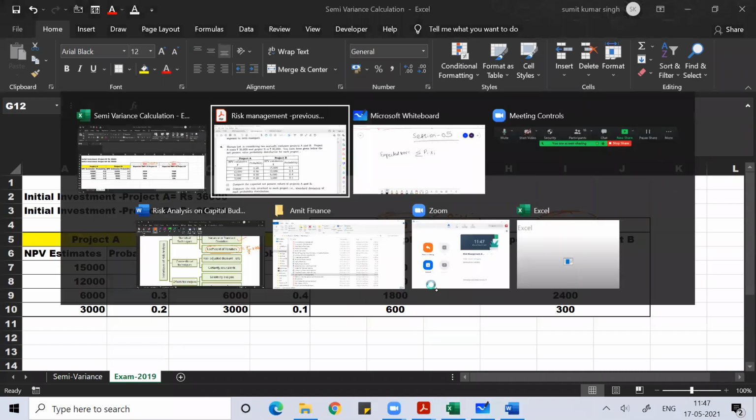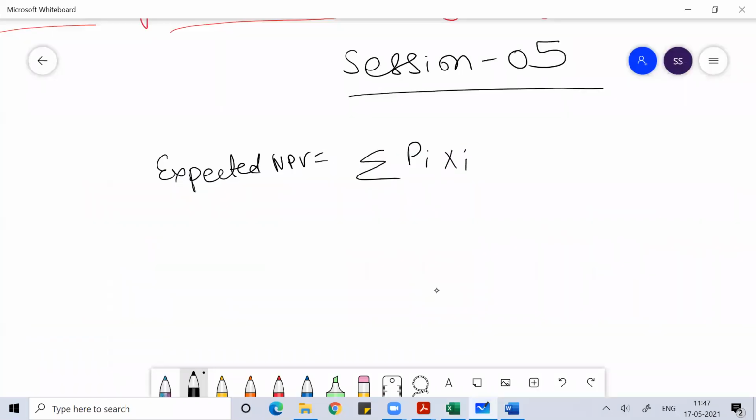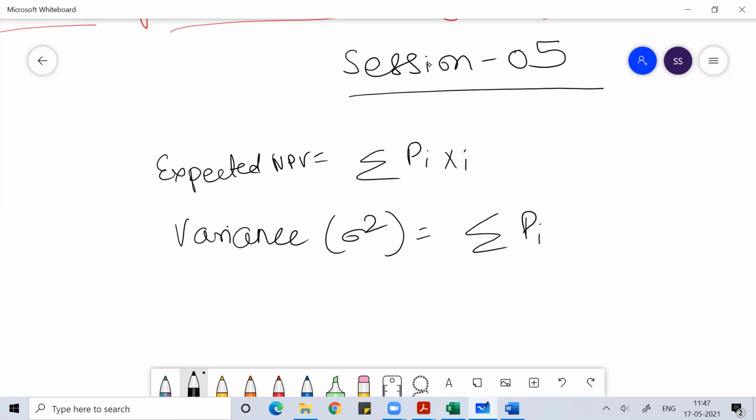Now, when I talk about standard deviation, I believe everyone knows the standard deviation is the square root of variance. The formula of variance is the sum of PI into (RI minus ER) whole square.